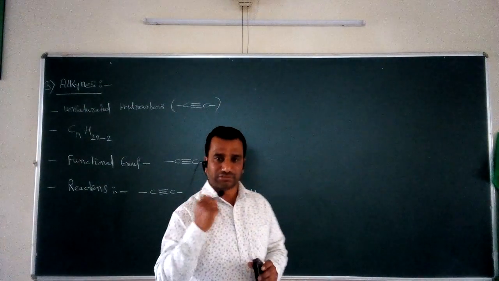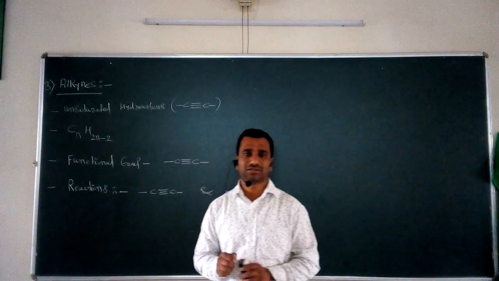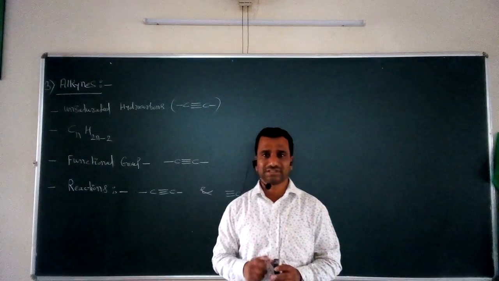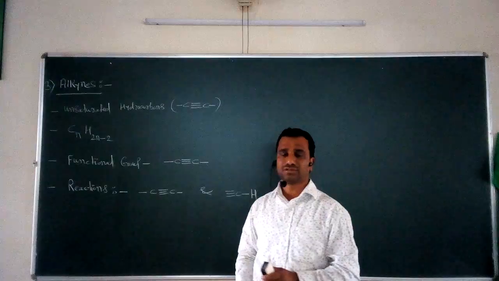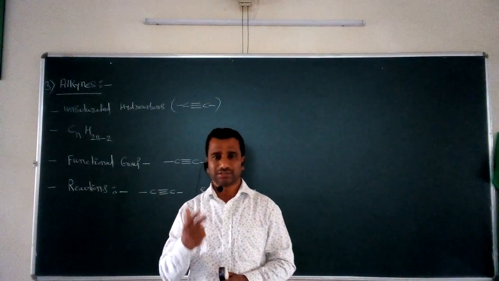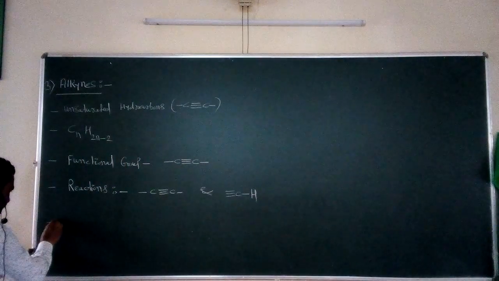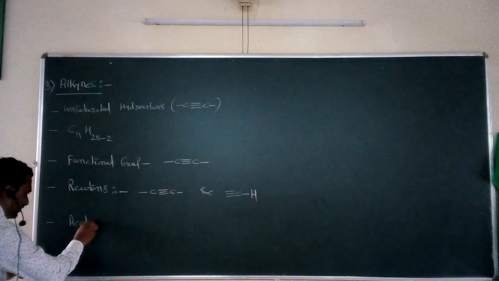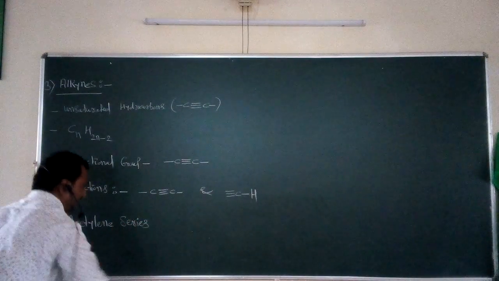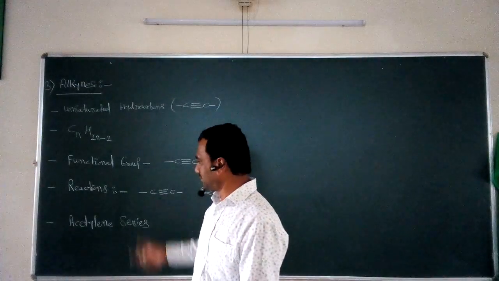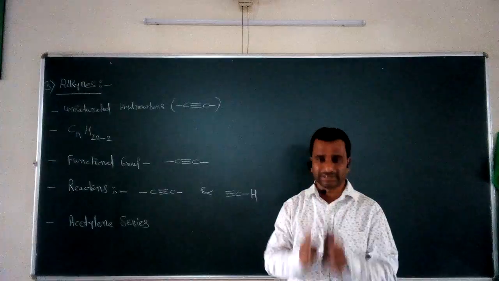Next, as we know, alkanes and alkenes show one important characteristic, called the homologous series. In a similar way, alkynes also show a homologous series, but in this case that series is called the acetylene series. The acetylene series is shown by this type of alkynes. So we can say that these are the general important features of alkynes.